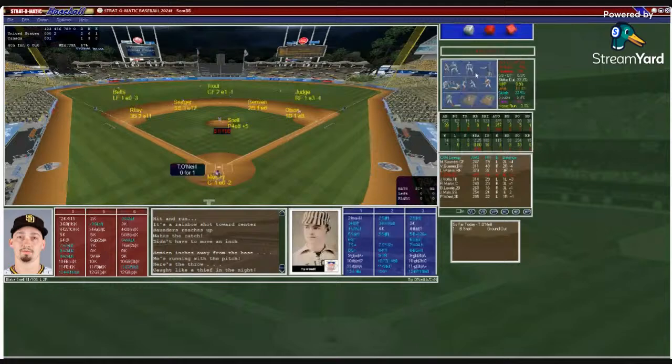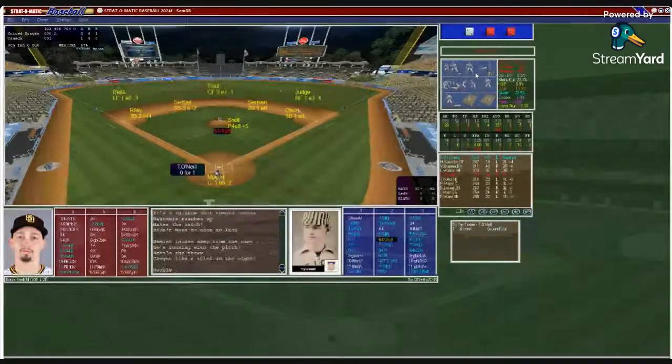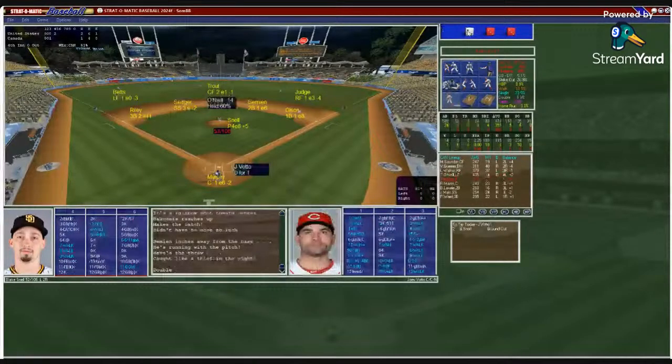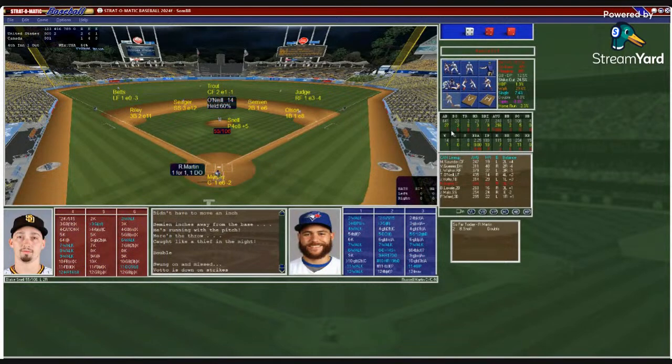Here's a pitch from Snell, and that's going to be a double for Tip O'Neill. He'll go all the way to the wall. O'Neill has a double and a big start for Canada. So here's Joey Votto. He's 0 for 1. Murphy puts down the sign. Snell from the stretch, and that's going to be a strikeout. Big strikeout for Blake Snell.